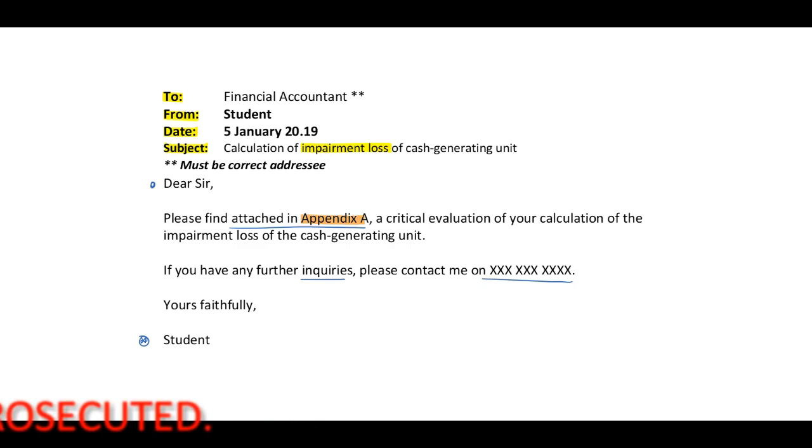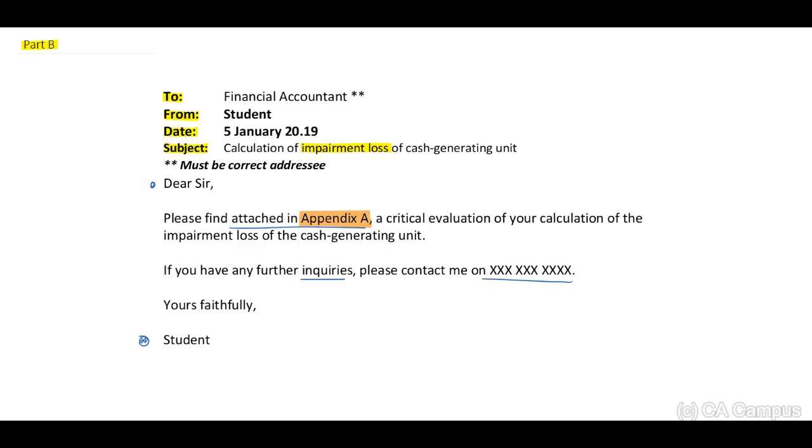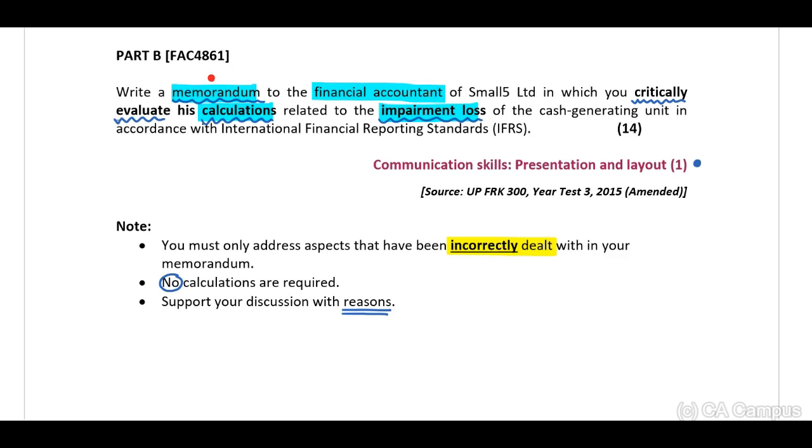But you will have to refer to your appendix and then on a new page or the next page, include appendix. And this is where we will discuss the impairment test. But it is important, have a format, know what to do. Then my next step, I have already included my memorandum. Guys, you need to know the principles.